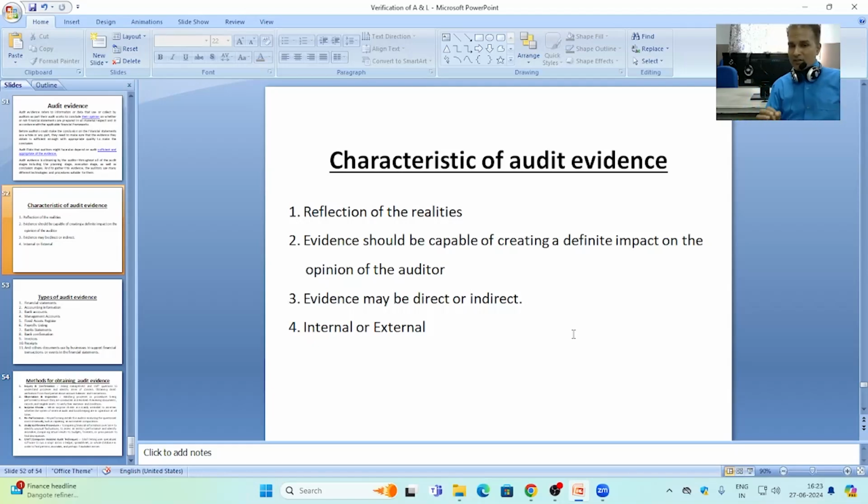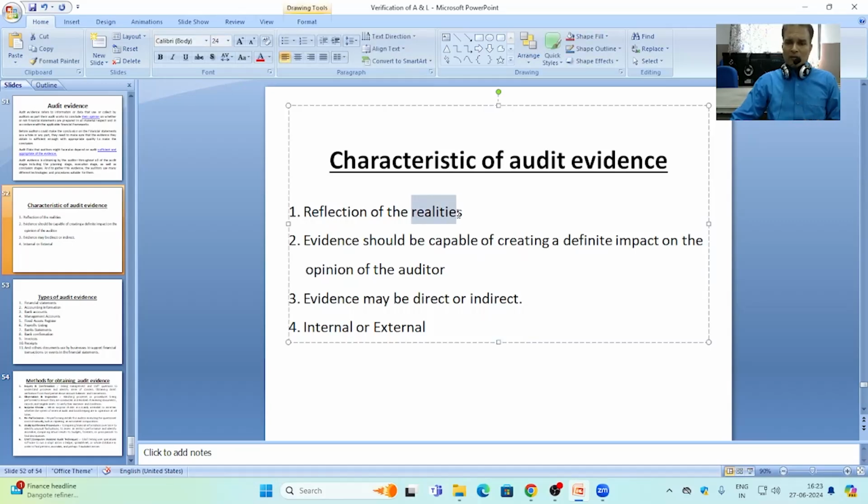Now, characteristics of audit evidences. Realities. Audit evidence should always be of that nature that reflects the reality. Means they will not be fake in nature, they will not be imaginary in nature. Imaginary evidences or fake evidences may defeat the purpose of the auditor's audit work.